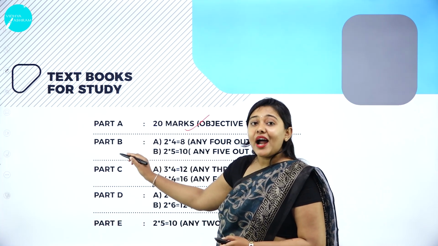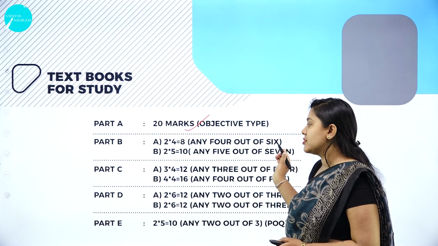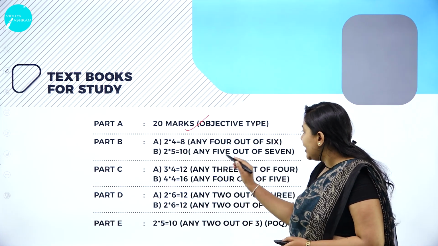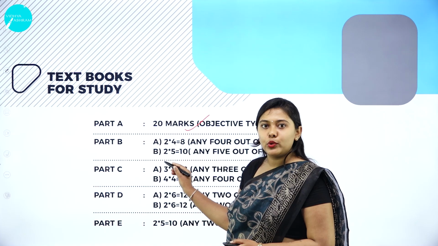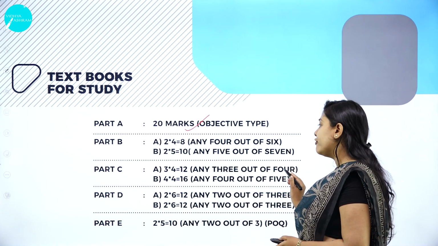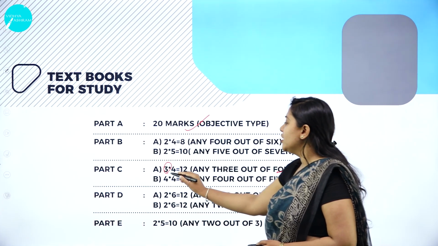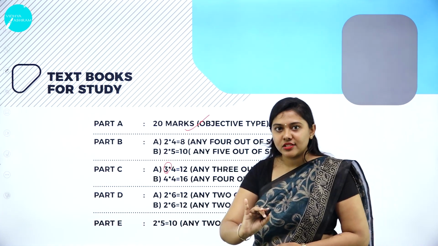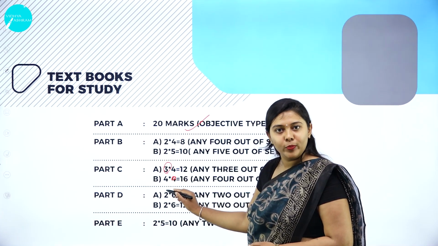When it comes to Part B, any 4 out of 6 questions you have to answer, for 2 marks each. And again, we have any 5 out of 7. 7 questions will be given, you have to answer 5, which are again of 2 marks. Next, when it comes to Part C, it is any 3 out of 4. Here you have to answer any 3 questions out of the 4 given, for 4 marks each. And again, we have any 4 out of 5 questions. You have to answer 4 questions, again 4 into 4, which is 16 marks.